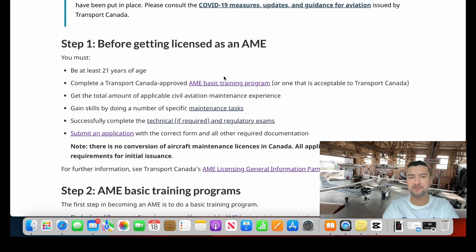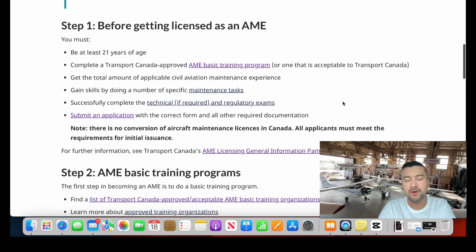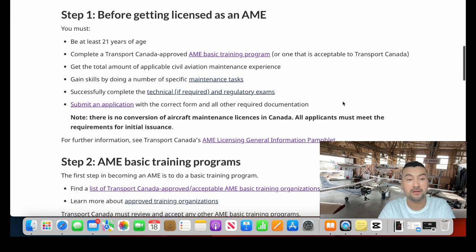I consider that this part is important, and obviously we need to consider that you must be at least 21 years of age and complete a Transport Canada approved AME basic training program, or one that is acceptable to Transport Canada.